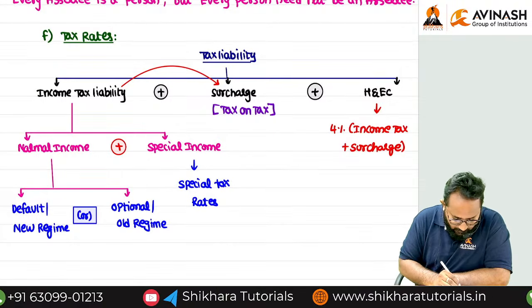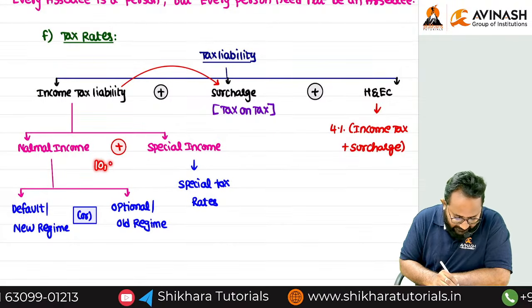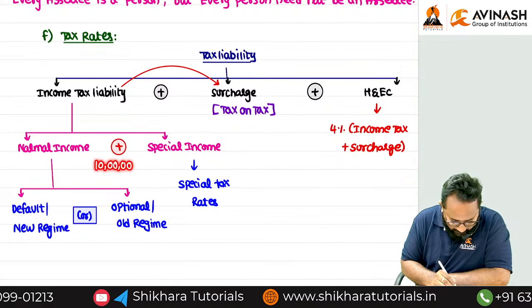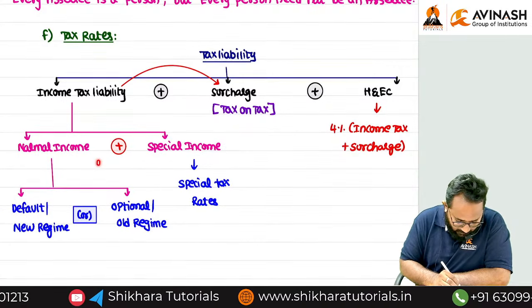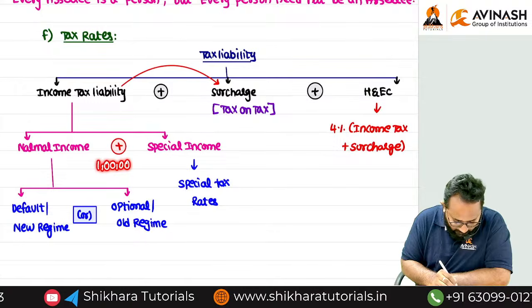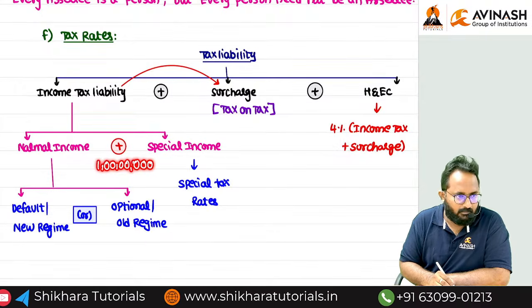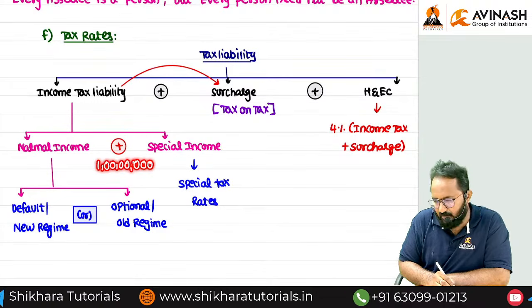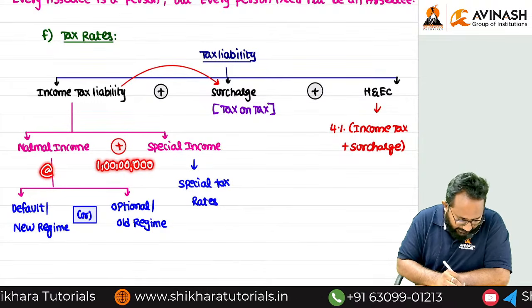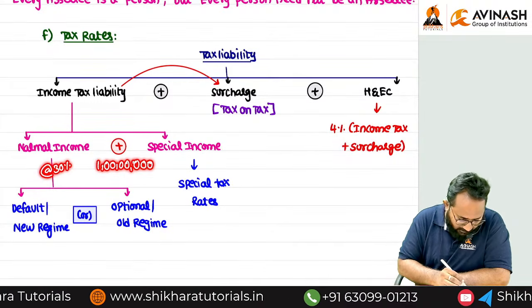Okay, 10 crores is there. Just how much? 1 crore. 1 crore income is there. Okay, random, this is not a provision also. What is the rate? 30%. Now tell me how much?